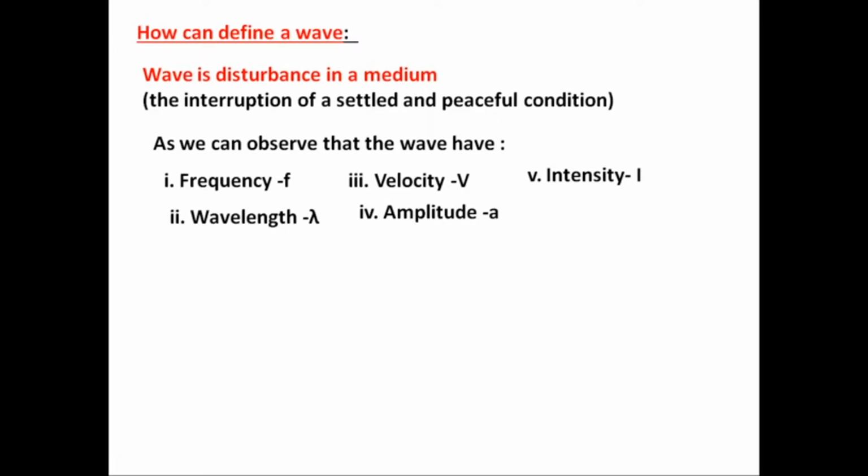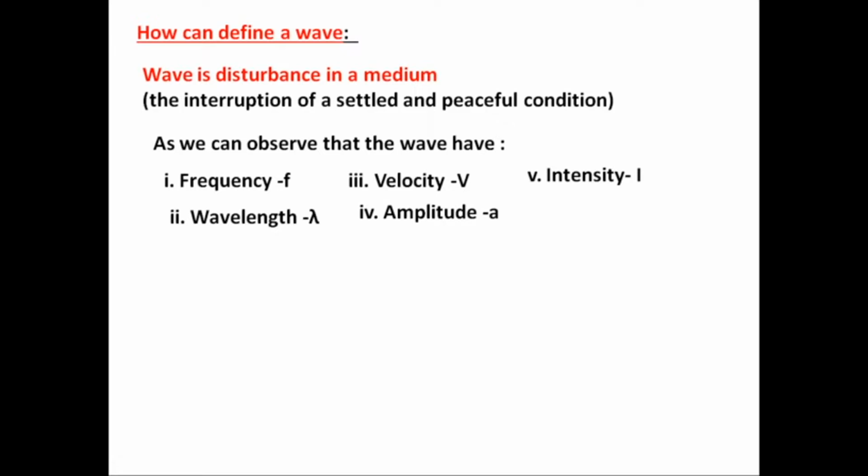One by one we will observe what is meant by frequency in the wave. We can easily understand it at the basic level. Frequency is nothing but the number of oscillations completed by the wave in unit time.